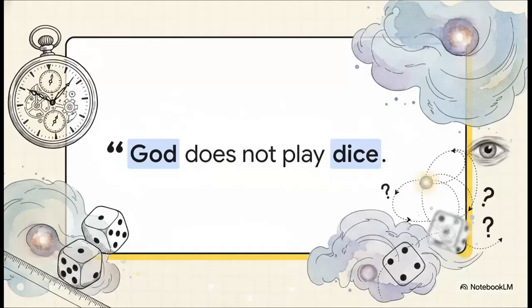And not everyone was willing to accept this quantum weirdness. Albert Einstein, very famously, completely rejected this loss of certainty. He came out and declared, God does not play dice. Einstein clung really tightly to what Heisenberg describes in the text as dogmatic realism. Basically, that's the belief that the material world must have an independent, definite existence, totally separate from whether we humans are observing it or not. To Einstein, an electron had to have a precise location and momentum at all times, no matter what. He just figured our instruments were too clumsy to see it.